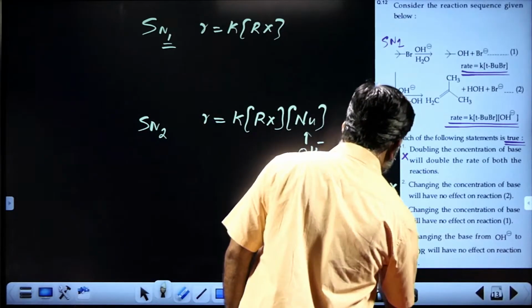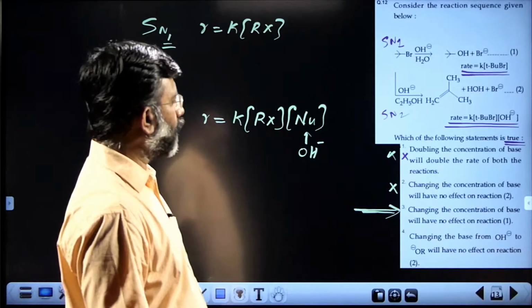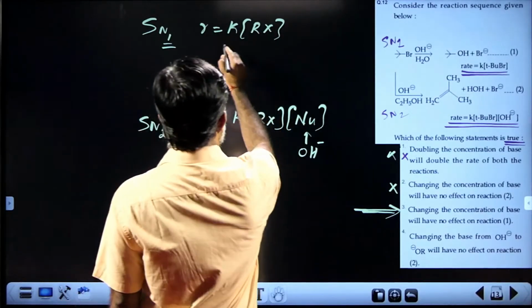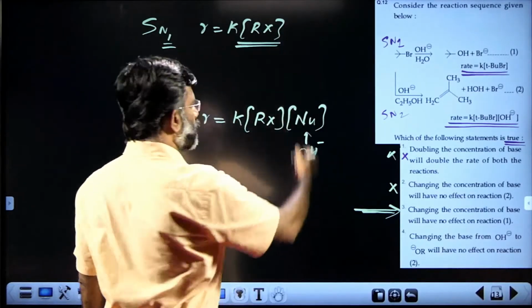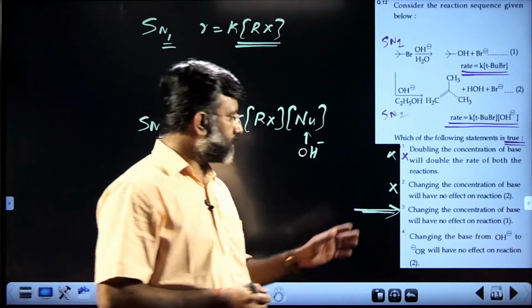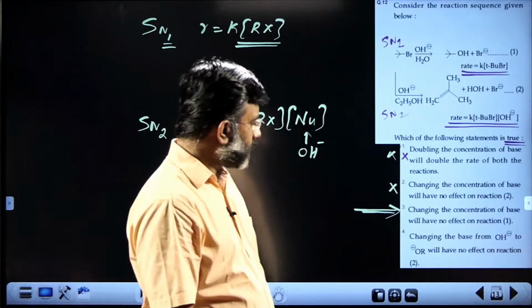This is our correct answer. Changing the concentration of base will have no effect on the rate of reaction 1, because there is no influence. A change in concentration of alkyl halide will affect the rate of the reaction. So that statement is wrong. That is our answer. Let's have a look at the fourth statement also.